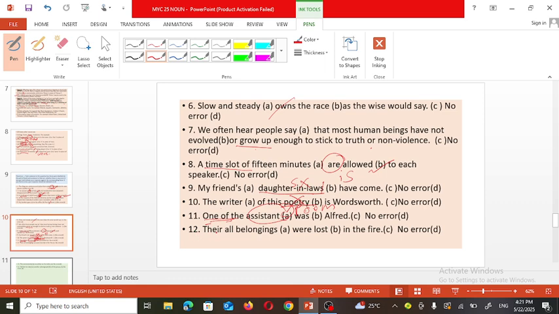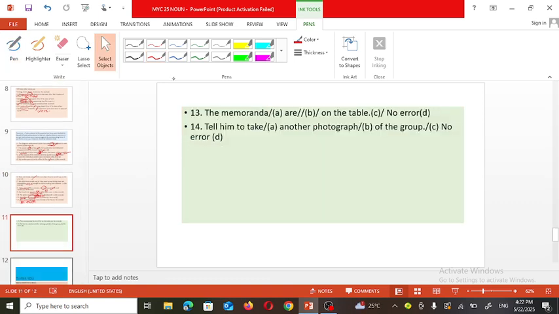Now the next one. Their all belongings were lost in the fire. Instead of that, we must use all their belongings. All their belongings were lost in the fire. Next one. The memoranda are on the table.